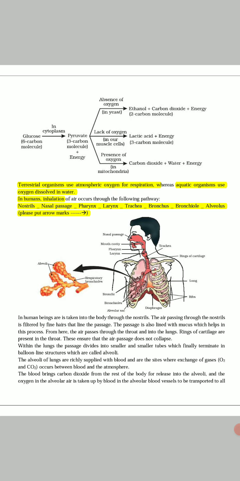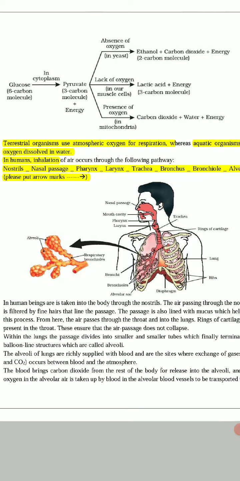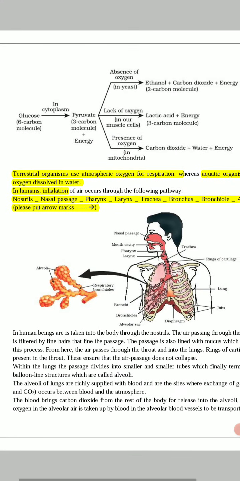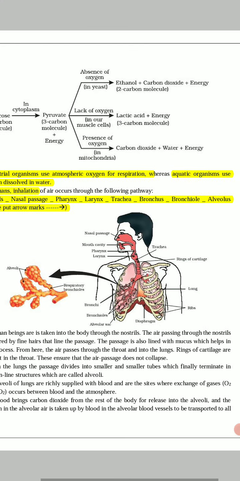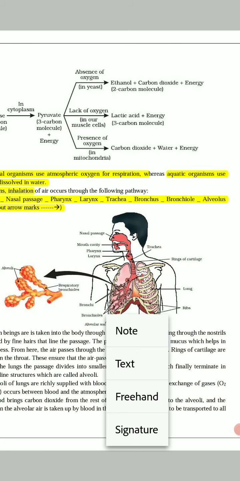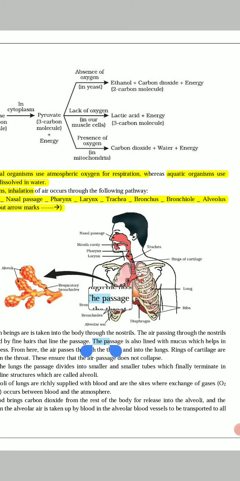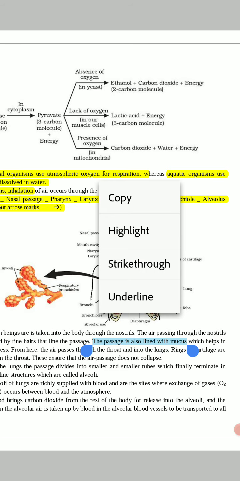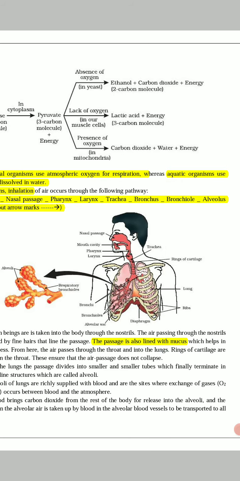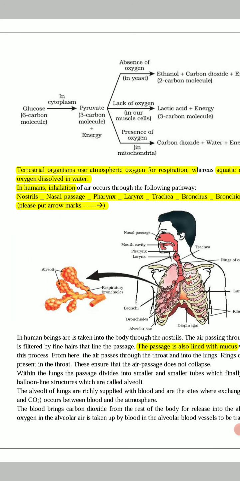So in human beings, the air is taken from the terrestrial, atmospheric environment through the nostrils. After that, the air passing through the nostrils is filtered by the fine hairs that line the passage. The passage is also lined with mucus. I am highlighting these things because you should know the main function of the mucus. What is the main function of the mucus? This mucus actually helps in this process.